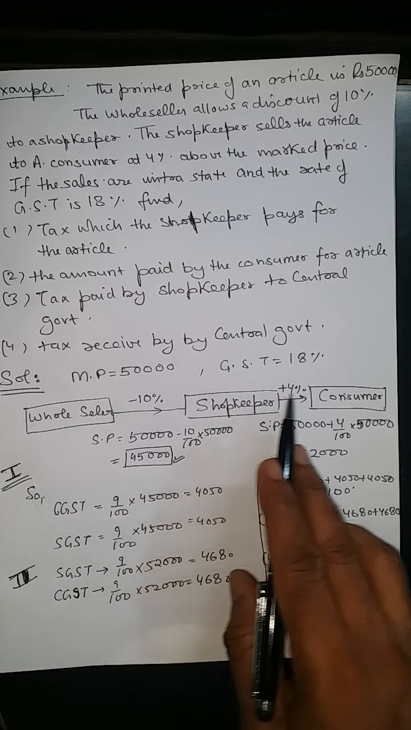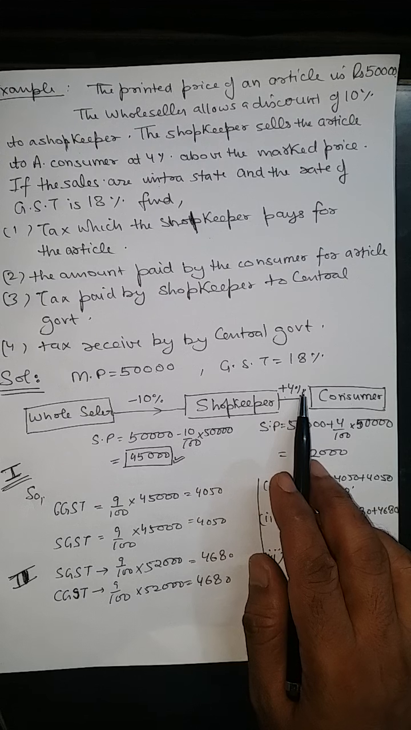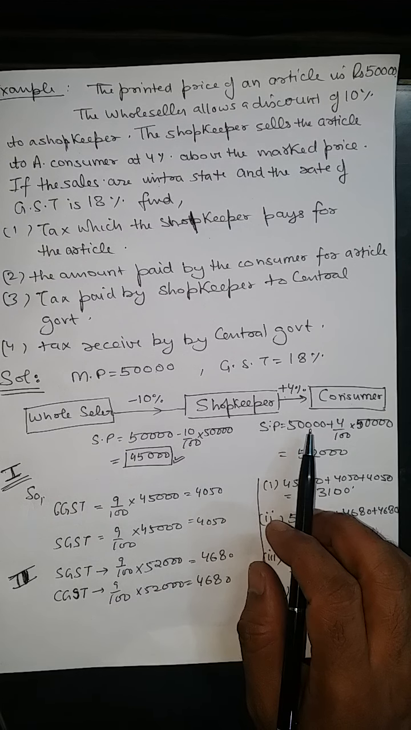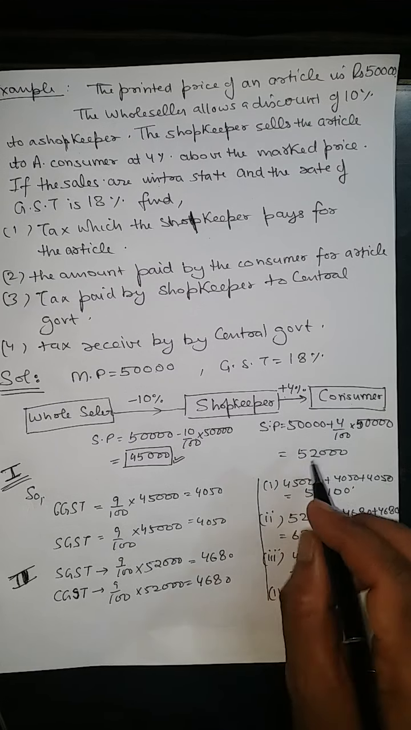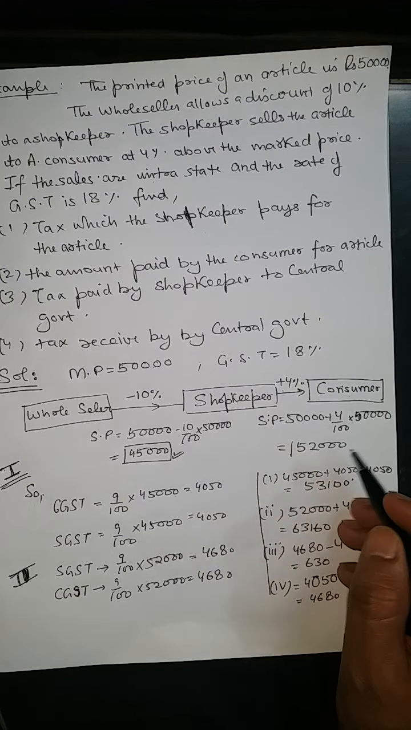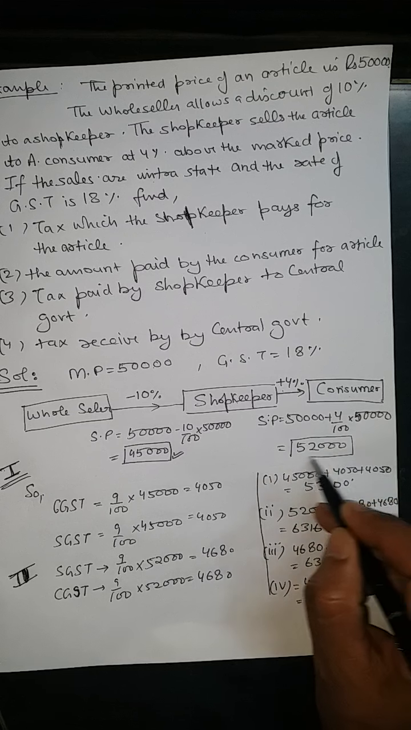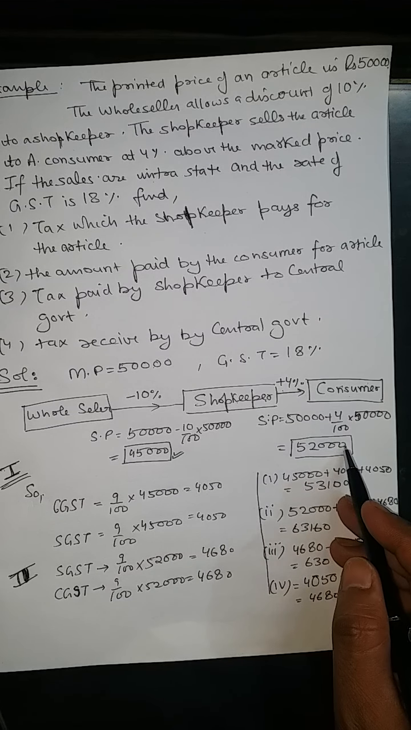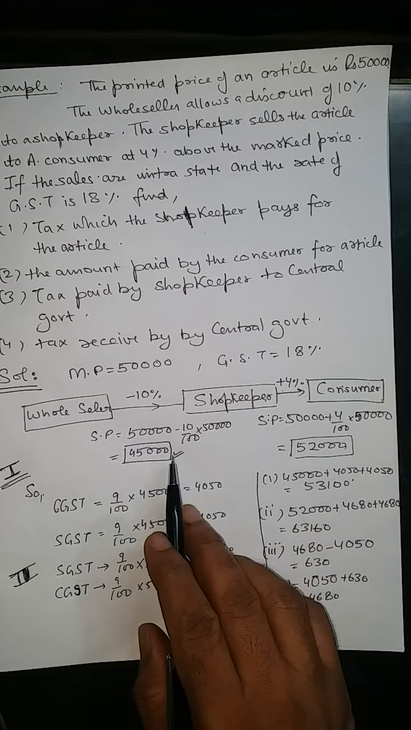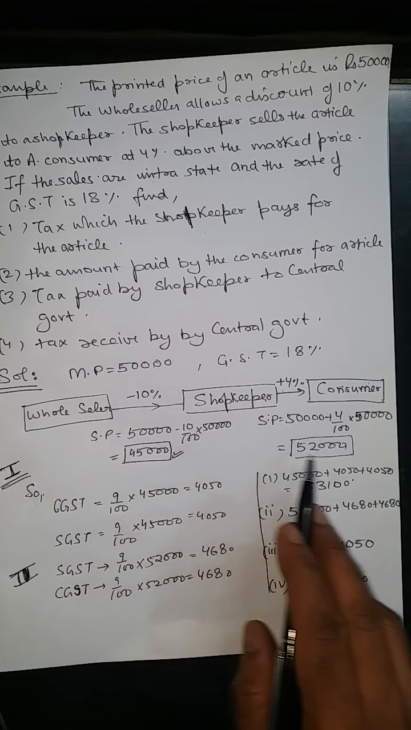The shopkeeper then increases the value first. So take out the new SP, the increased SP: 50,000 plus 4% of 50,000, that is 52,000. So the shopkeeper is selling the article to the consumer at this MRP. So we have to calculate the tax on this and this.